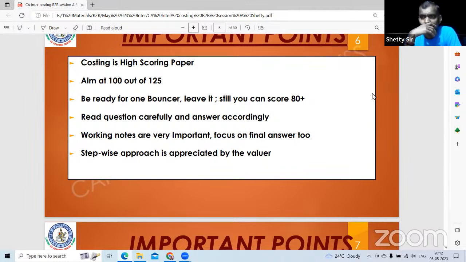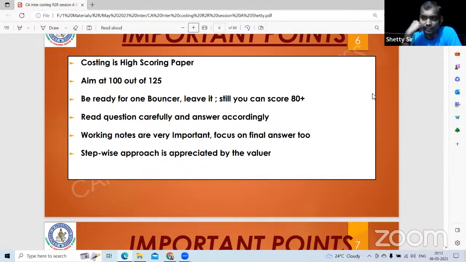Costing is high scoring paper. Aim at 100 out of 125. One question, recently it was not like that, but one question may be a bouncer, it is okay, leave it. Still you can score 80+. Read the question carefully and answer accordingly. Working notes are extremely important. Focus on the final answer too.